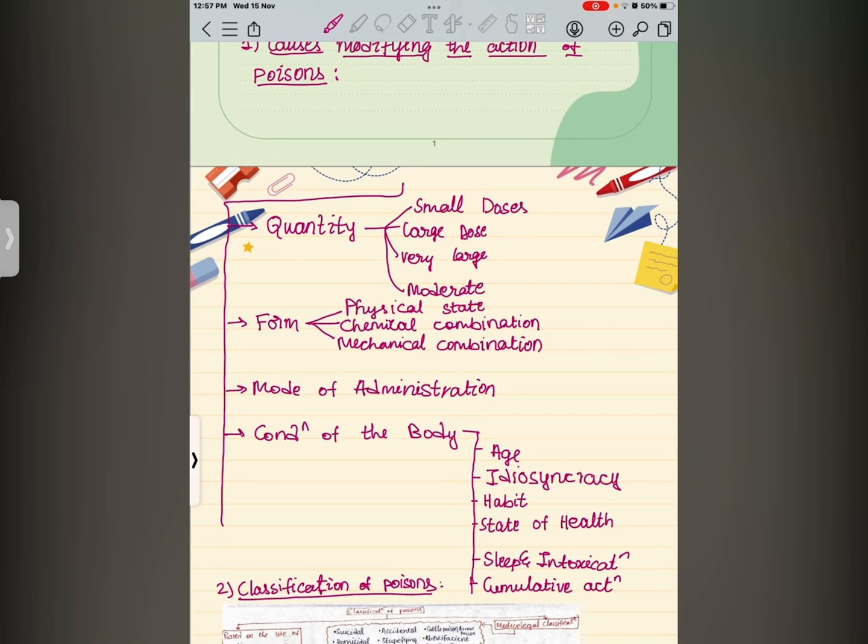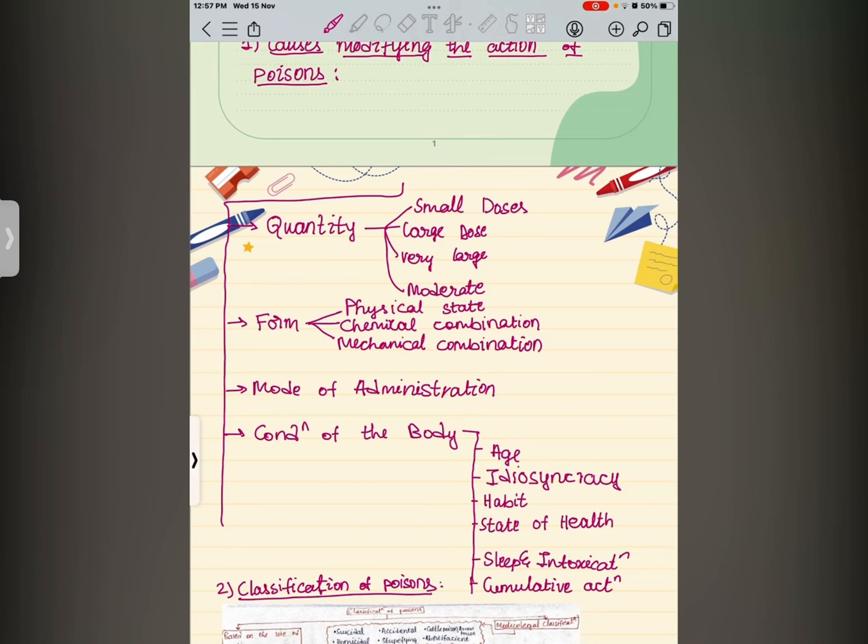When I speak about solubility, certain poisons which are not soluble in water may become dissolved in the acid secretion of the stomach and absorbed into blood. So certain poisons which are not harmful when we touch them become harmful when they enter our stomach, and they cause toxicity after they are absorbed into blood. Examples include lead carbonate, copper arsenate.